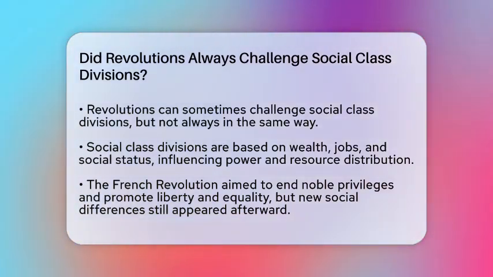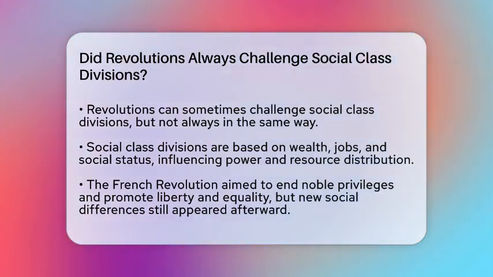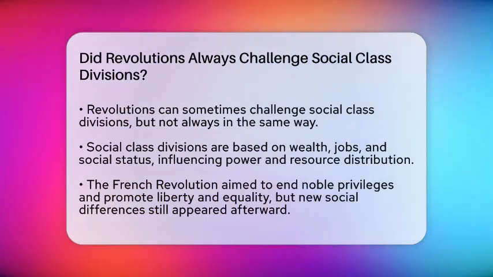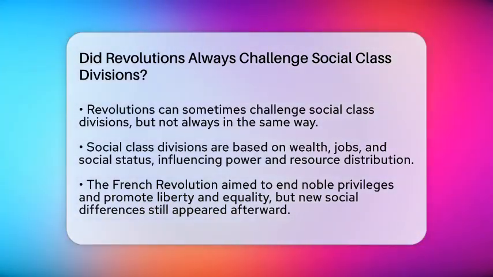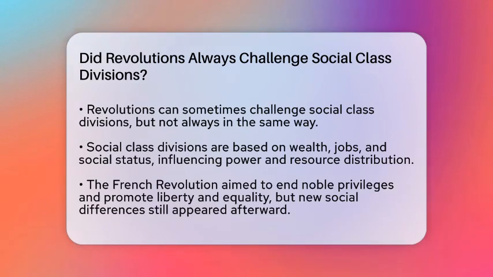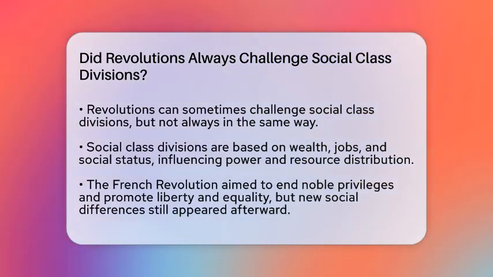Social class divisions are how society splits people into groups based on wealth, jobs, and social status. These divisions decide who has power, who gets resources, and who can make decisions. Many revolutions happen because people are upset about unfairness and inequality.